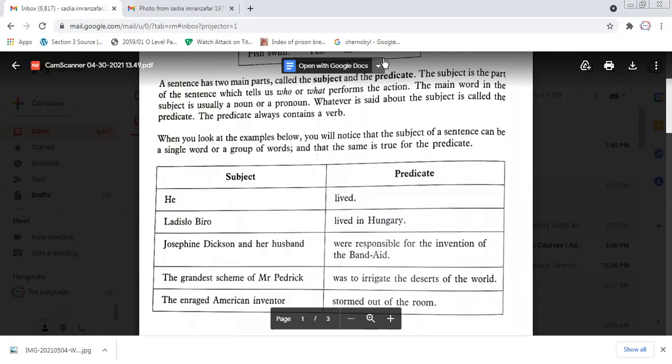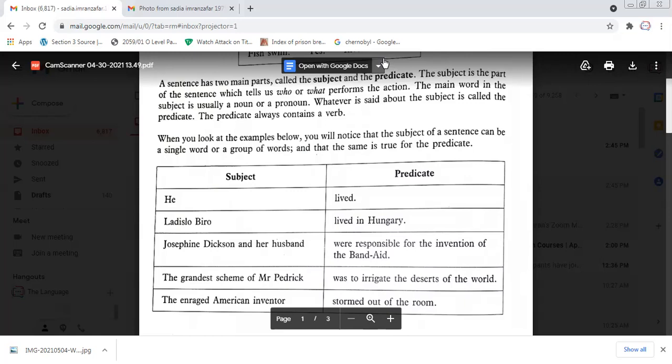The enraged American inventor stormed out of the room. So the whole string is a subject. What kind of an inventor is he? American and enraged. So these are two adjectives that are connected with inventor. So inventor is a noun, and this is a complete subject.